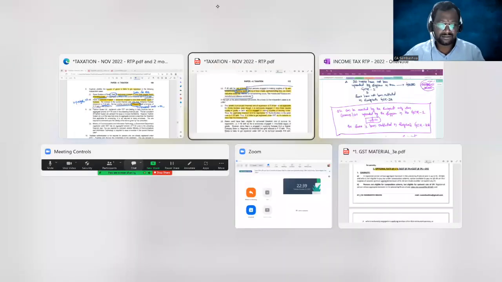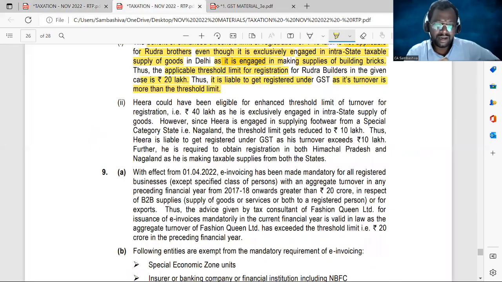So look at the answer. Hira could have been eligible for the enhanced threshold limit of 40 lakhs as he is exclusively engaged in intrastate supply of goods. However, since Hira is engaged in the supply of footwear from a special category state, that is Nagaland, the threshold limit gets reduced to 10 lakhs.